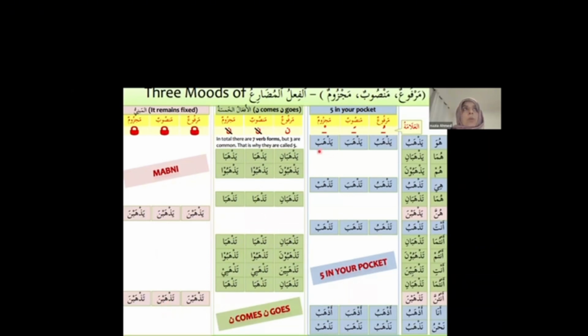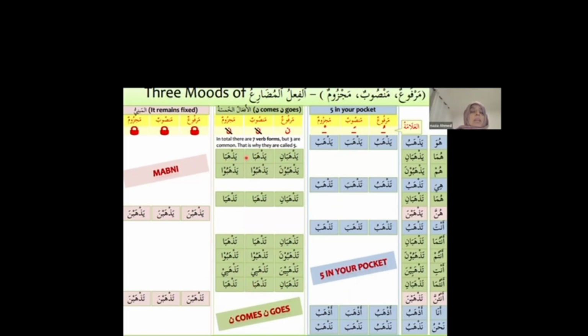Here we go. First form, yazhab, yazhab. And then tazhab, feminine, third person, tazhab. Then tazhab, second person masculine singular. And then first person, azhab, nazhab, singular and plural. But when we look at all the duals and plurals, except feminine plural, all the noon has been dropped. So this really looks the same in duals and plurals, masculine plurals.